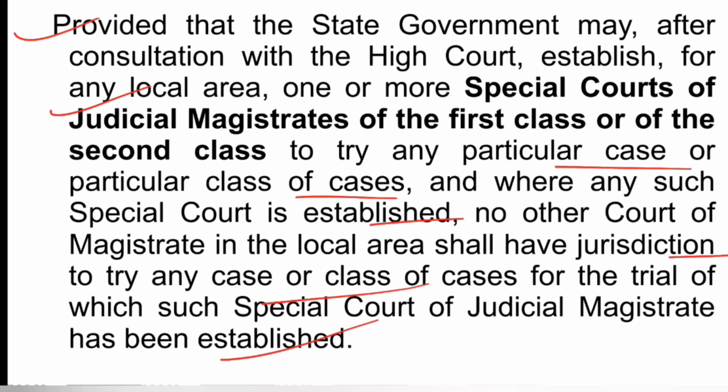So whenever there is a special court established for particular cases, only those special courts will have jurisdiction to try such particular cases.